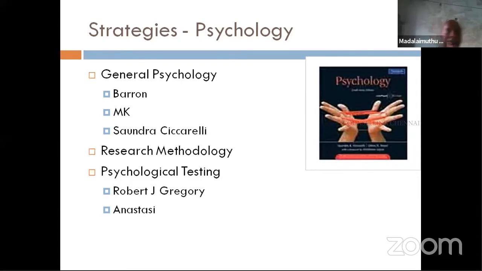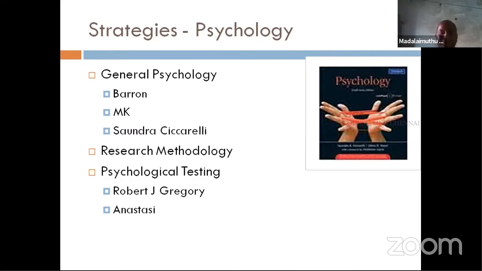Then research methodology, minimum 10 questions are asked. Research methodology and psychological testing cover 10 questions. They are asked in case studies. I think most of the people may be finding it difficult to solve. If you go by the questions, they repeat the same questions. In each case study, at least 3 questions are repeated in one way or another. So please analyze previous questions and cover those topics.